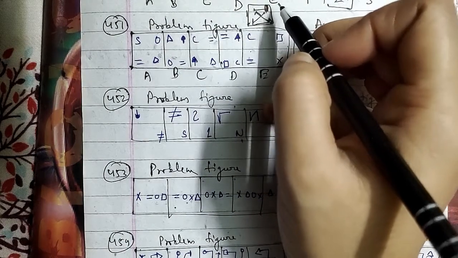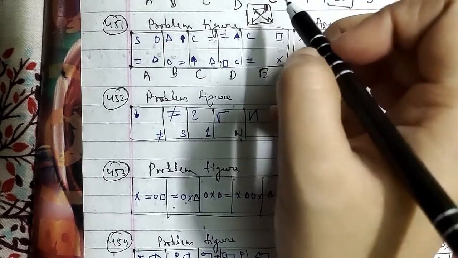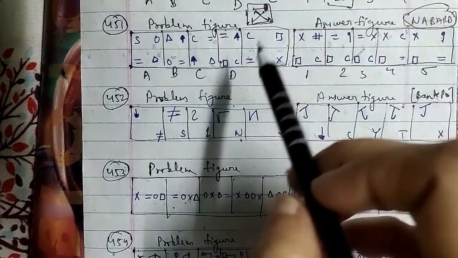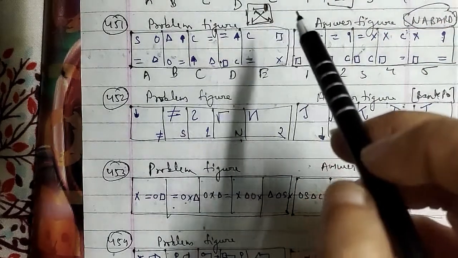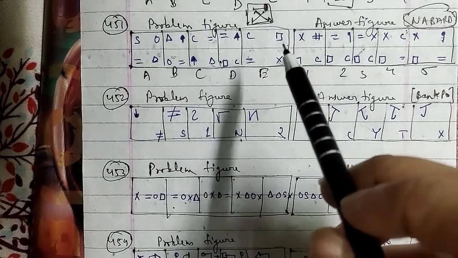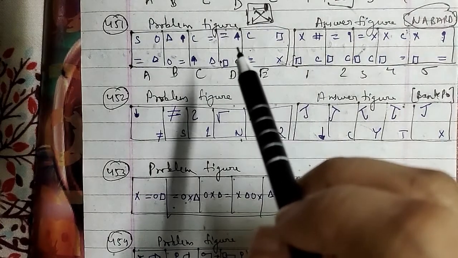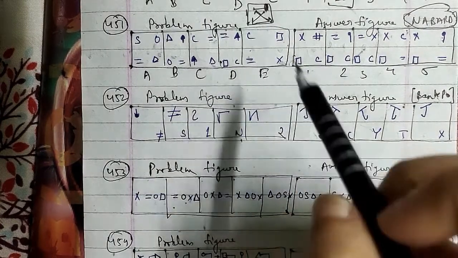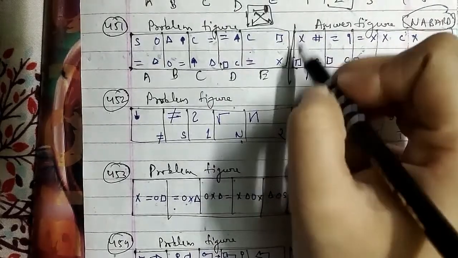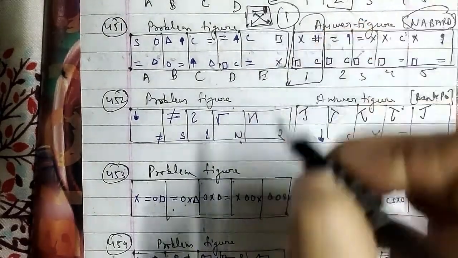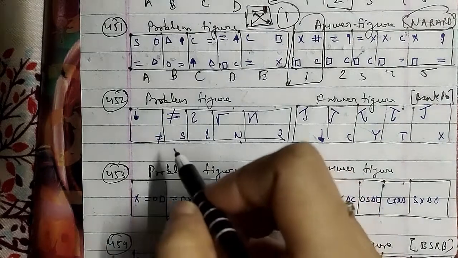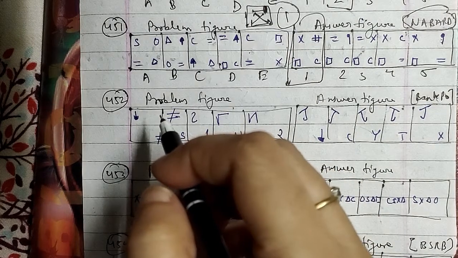In the subsequent step, the symbols move in the order obtained by rotating the above shown order 90 degrees anti-clockwise each time. So after the E figure, we will have the first figure, which will be the right answer for this question.